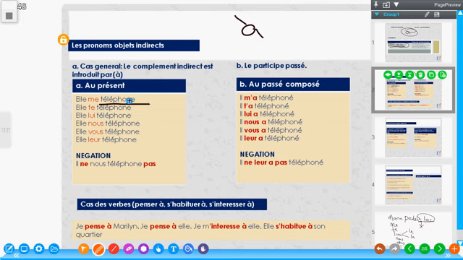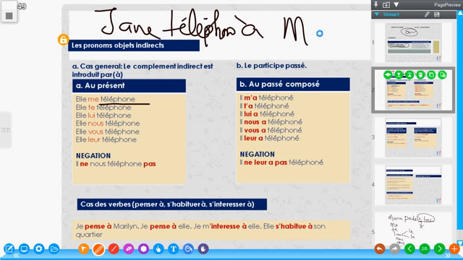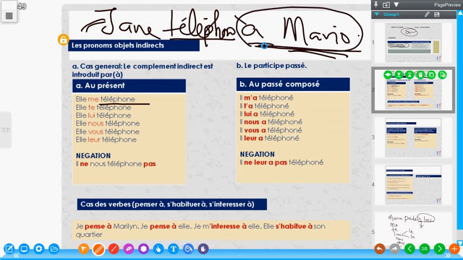So for instance, I have a sentence like Jane téléphone à Mario. So Jane calls Mario. Téléphoner à. So now, this is a noun, this is a noun. This is the subject and this is the object. So we have to replace this object because it's an indirect object, just simply because it is preceded by the preposition à. So we have elle lui téléphone.